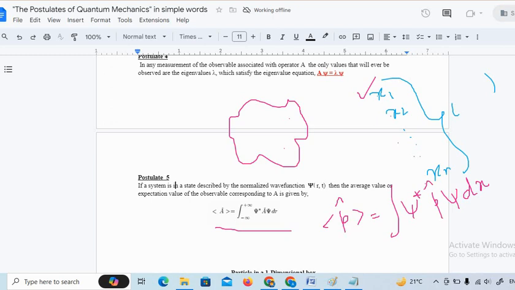Now how to operate this thing? First, the momentum operator will be operated over the wave function. The momentum operator is minus i h cross del x. So first there will be this operation, then this factor will be multiplied with the complex conjugate of the wave function. Then find the integration. What will this give us? This will give us the expectation value of this quantum mechanical system or quantum mechanical operator.